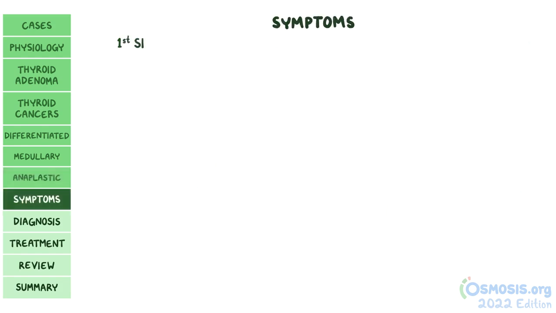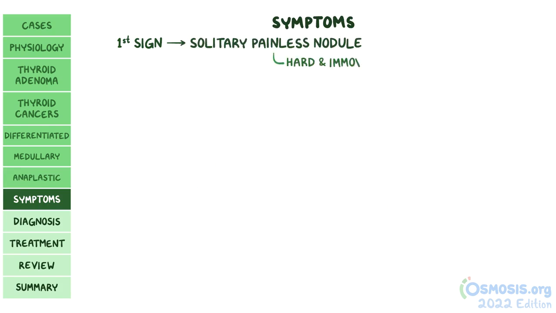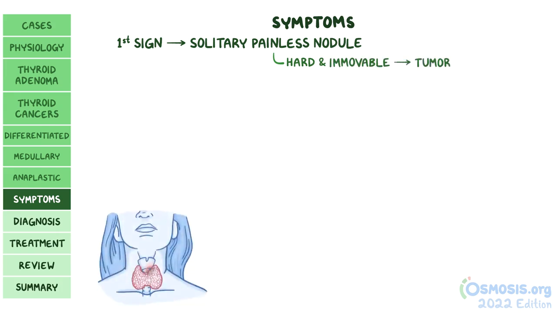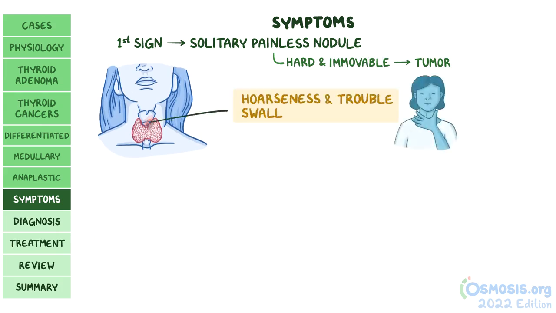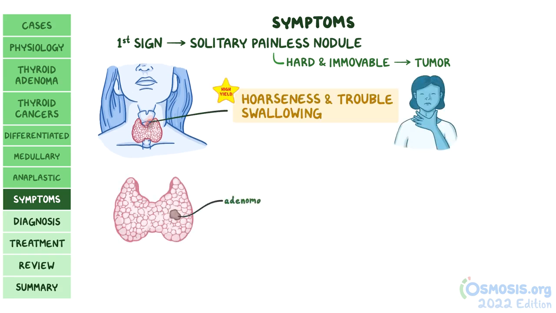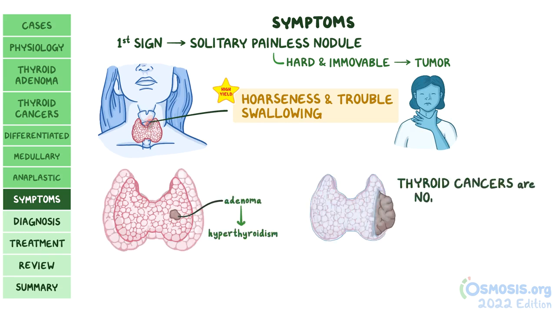Most often, the first sign of thyroid cancer is a solitary, painless nodule in the thyroid gland. Typically, hard and immovable nodules are more likely to be tumors. If the tumor gets too big or invades the larynx or esophagus, it can cause hoarseness and trouble swallowing. Albeit thyroid adenomas can sometimes cause hyperthyroidism, thyroid cancers are non-functional, so they usually don't present with signs of hyperthyroidism or hypothyroidism.